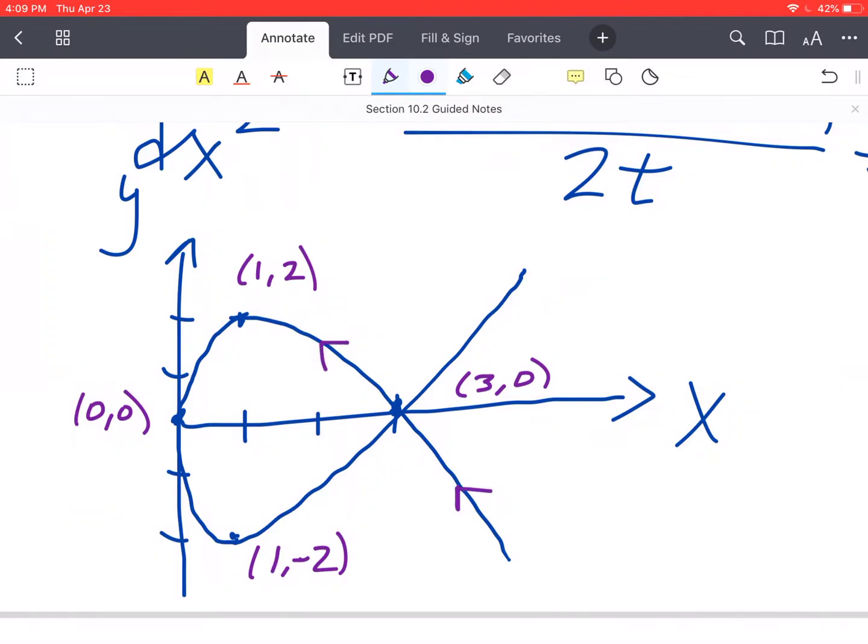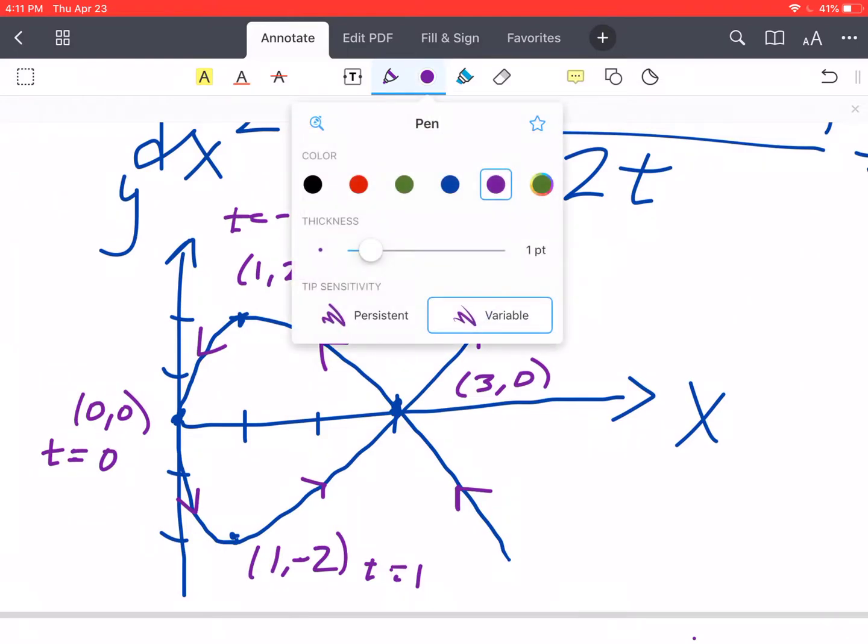Because remember, this is where t is negative root 3 and positive root 3. Up here, this is where t equals negative 1. This is t equals 0. This is t equals 1 down here. So we're heading around the curve this way, and then off in that direction.